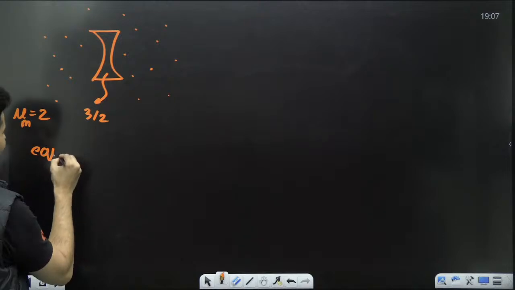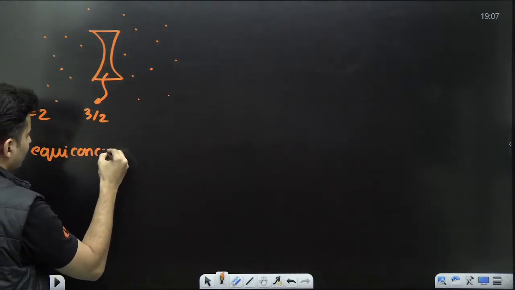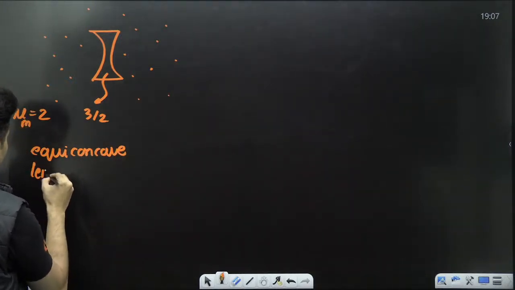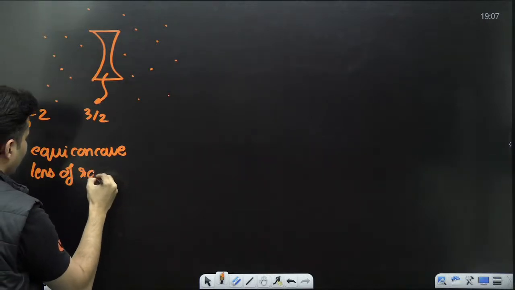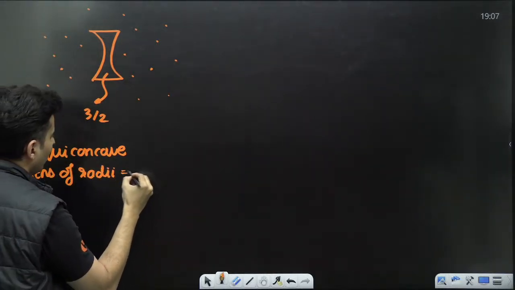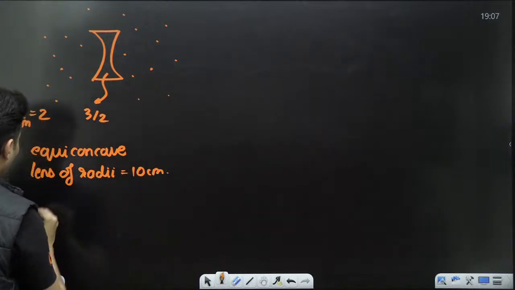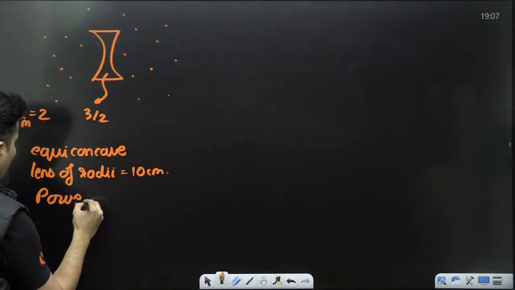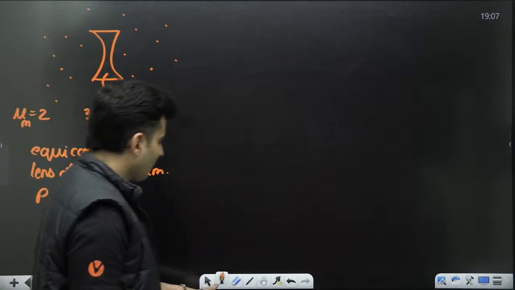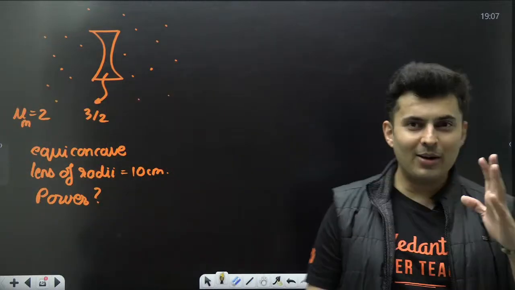It's an equi-concave lens of radii equal to 10 centimeter. Question is, find the power of the lens.